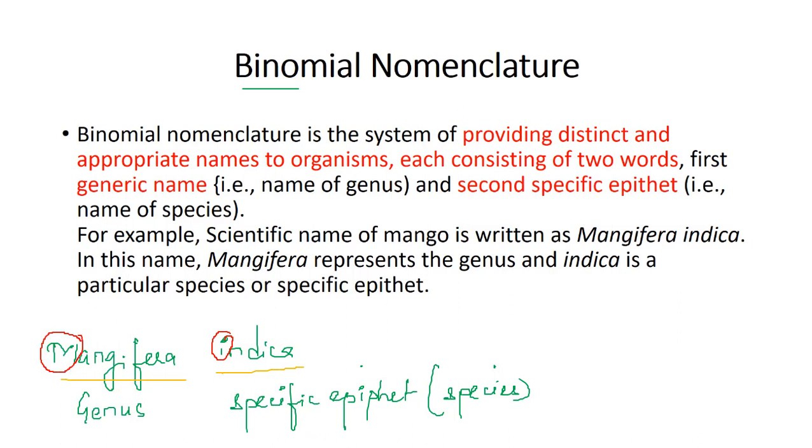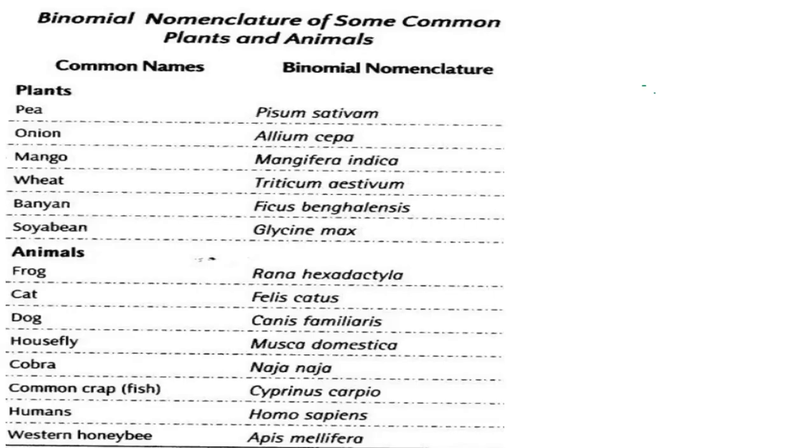So these are some rules which we need to follow while writing the scientific name. Now you can see here, these are the scientific names of a few organisms. You can see that they are written in italics. So when we write it on paper that has to be printed, or when we write it on our computer, in our Word file or anywhere, we write it in italics.